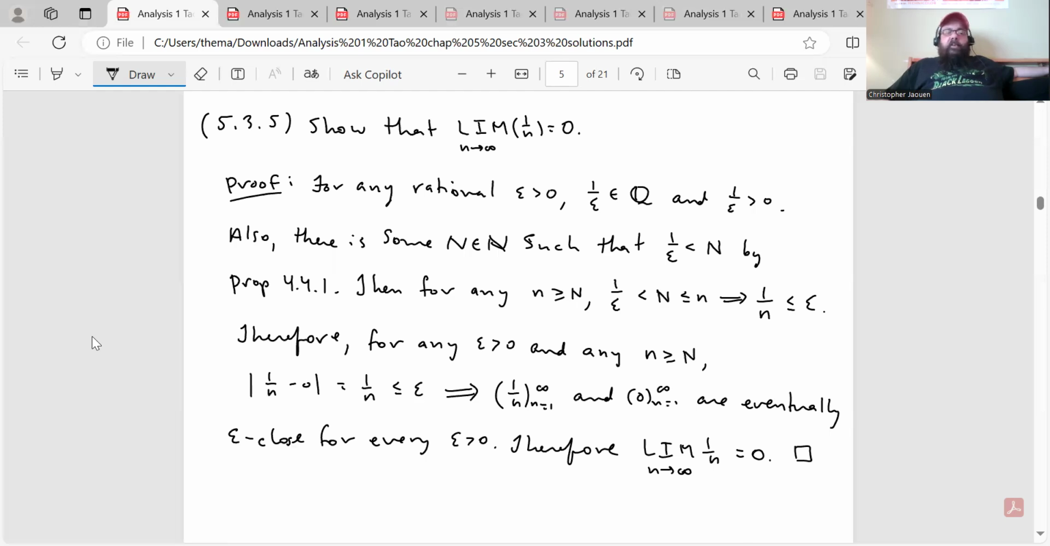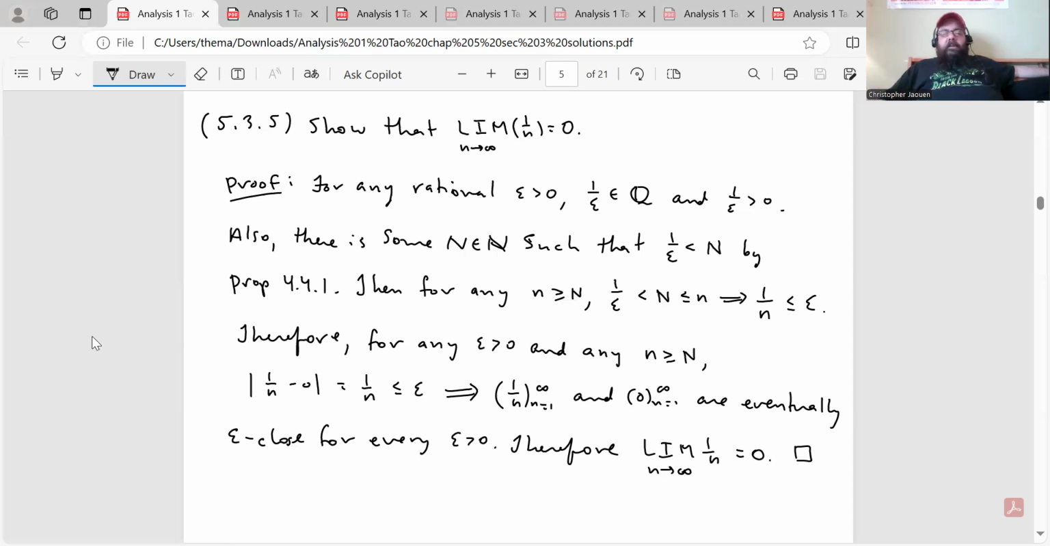Also, there is some capital N in the natural numbers such that 1 over epsilon is less than capital N by proposition 4.4.1. I'm not going to bring that one up because I didn't bring up my summary for section 4.4, but you can look back in that video. Then for any n greater than or equal to capital N, 1 over epsilon is less than capital N, which is less than or equal to little n, which implies 1 over n is less than or equal to epsilon.